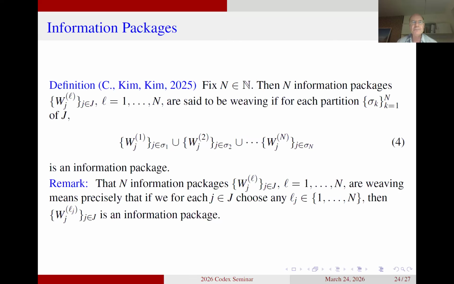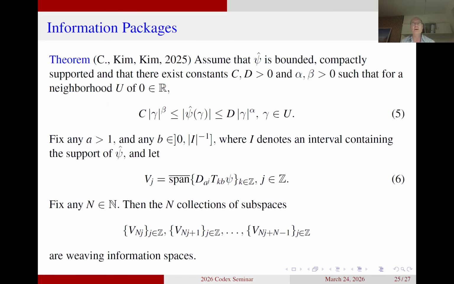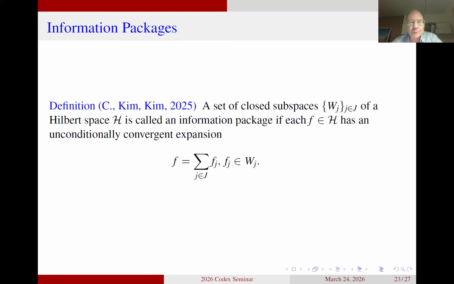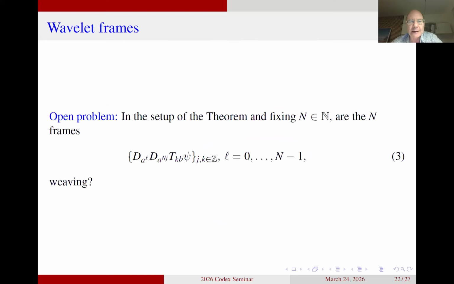And based on this concept, we were actually able to prove a result. We were able to show that a collection of spaces form weaving information spaces. The problem is that in the conjecture, or the question I was asking you, the one that was stated here, the question whether your wavelet systems would be weaving, the problem is that we have two parameters, j and k. We have simply too many spaces. We are not able to deal with two parameters at the same time in our calculations.